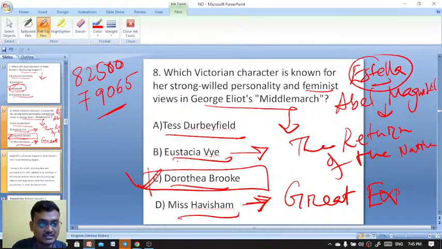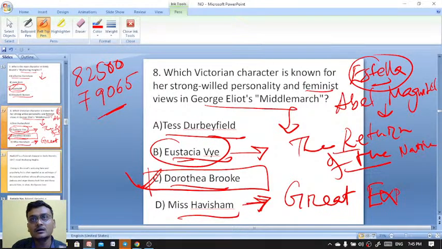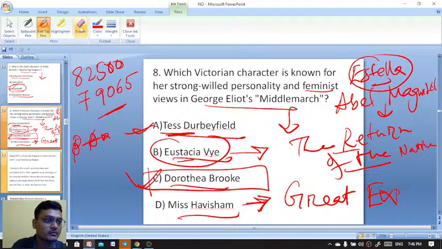And Eustacia Vye is actually a character from The Return of the Native, where you will find that Clym, the native, is marrying her.